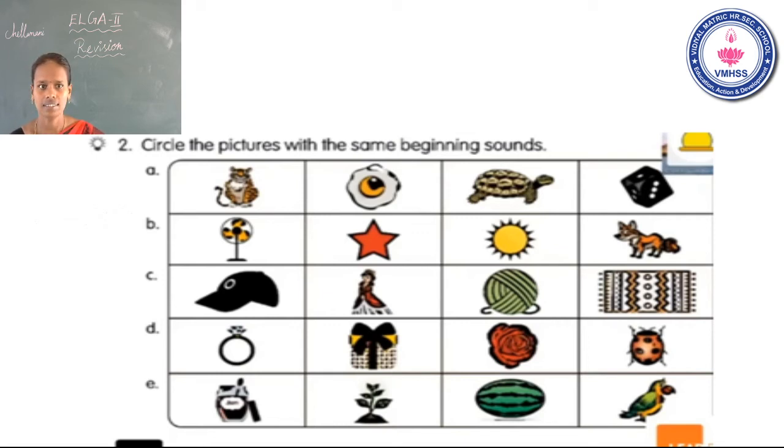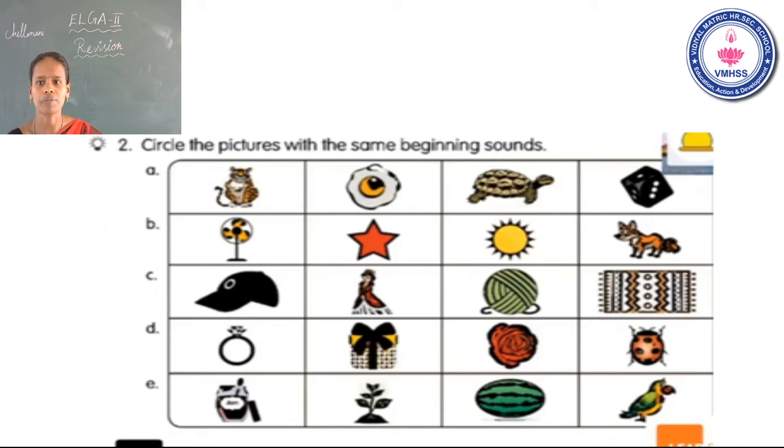What is the beginning sound? Yes, the first one, tiger, and the third one, turtle, have the same beginning sound. That sound is ta. So you have circled the pictures, tiger and turtle. Is that clear? Now go to B1.